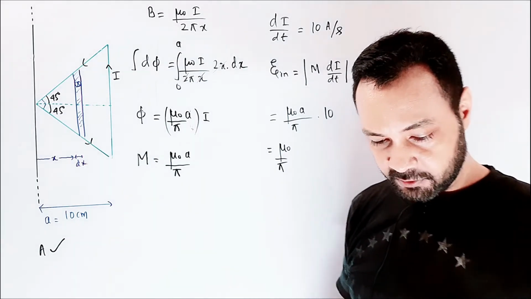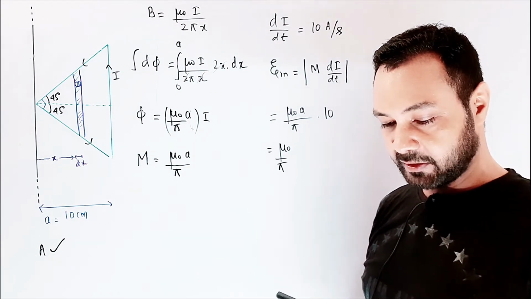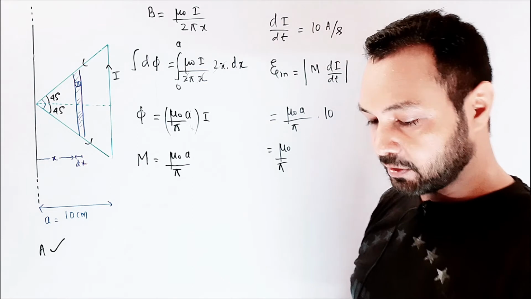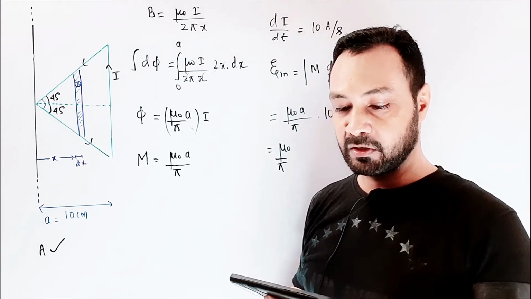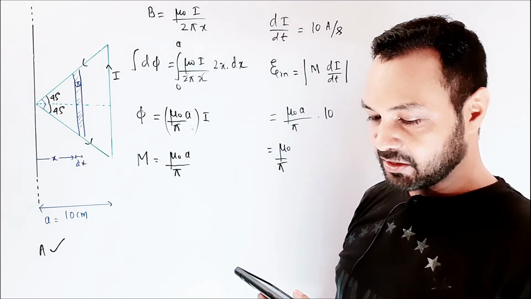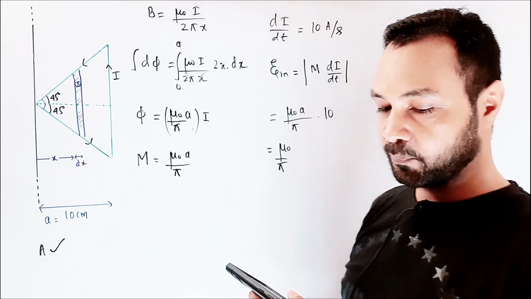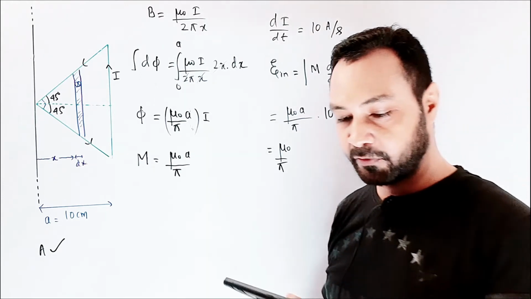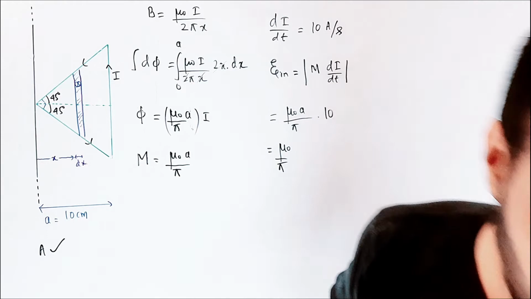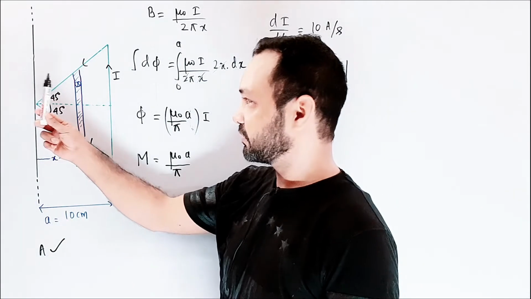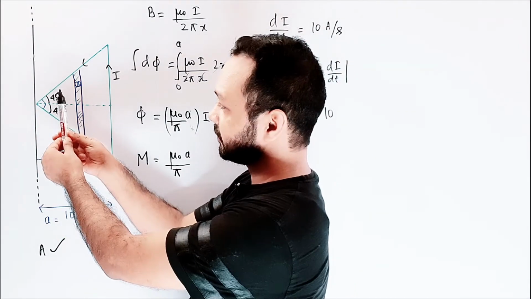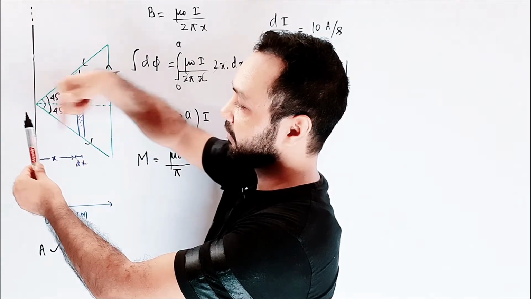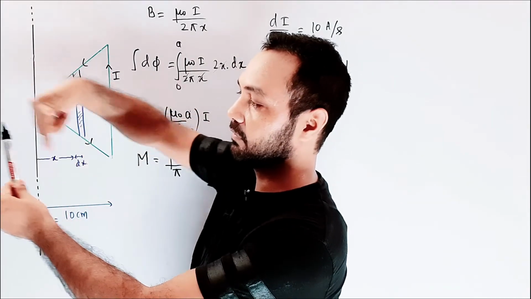Now next option. Option B is saying, if the loop is rotated at a constant angular speed about the wire, some additional EMF is induced in the wire. So let's try to understand. Suppose this is the wire. Because of this wire, there is some magnetic field, something like that.